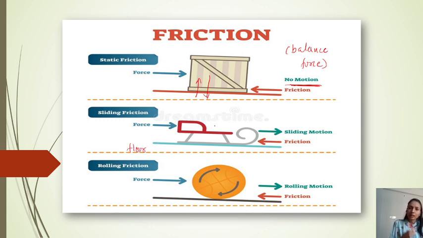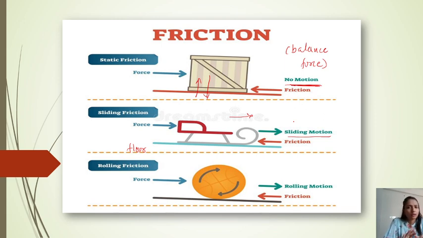When we apply some force and increase it, the chair starts to move, meaning some relative motion happens. So the chair is sliding, and when the chair is sliding, that is called sliding friction, because it involves relative motion of a body to another body or surface. Now rolling friction.